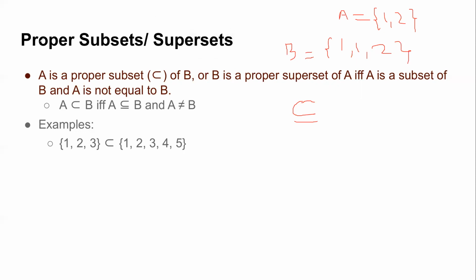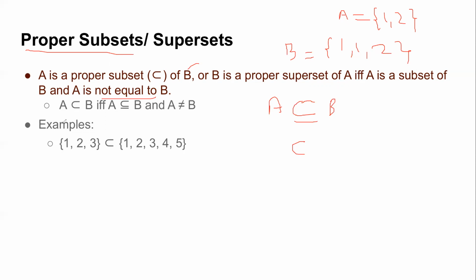But we also have a different notation called proper subsets. What is a proper subset? One was a simple subset. If I say A is a subset of B, then what I mean is they can also be equal, like in this case. But what is a proper subset? Suppose we have two sets A and B. A is said to be a proper subset, which means without this dash or underbar, of B, or in other words, B will be known as its superset, if and only if A is a subset of B, but A is not equal to B.